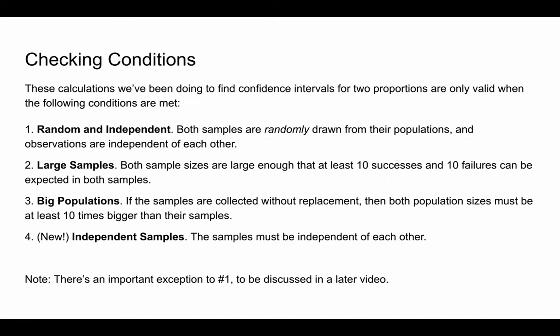Checking the conditions and example. The calculations we've been doing to find confidence intervals for two proportions are only valid when the following four conditions are met: random and independent, large samples, big populations, and then we have a new one, independent samples. Note there's an exception to number one, and so for certain types of problems we don't really think of number one as being a condition we have to check. So we'll do that in the next video.